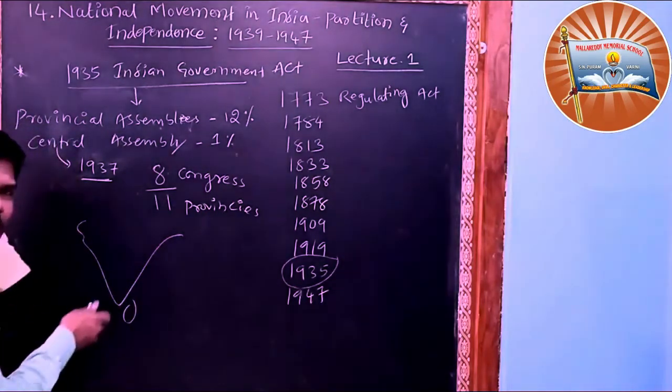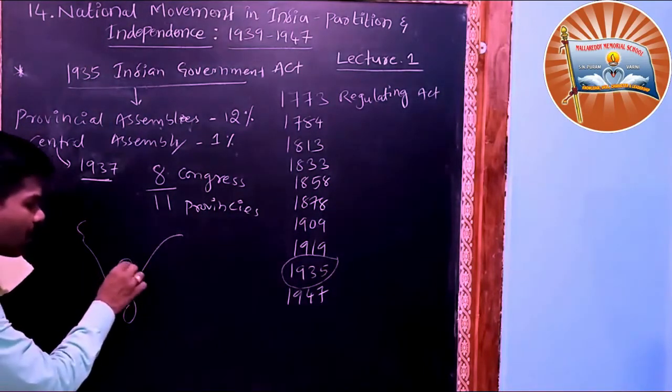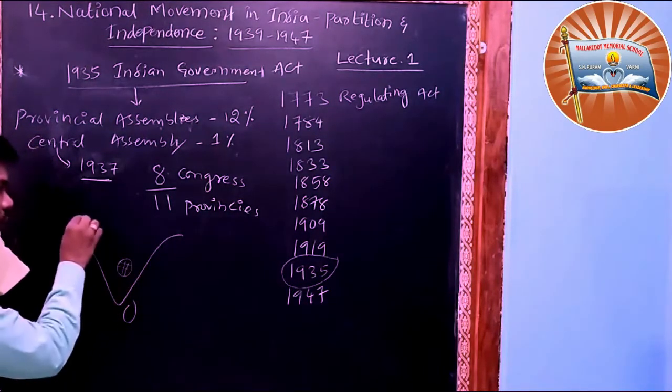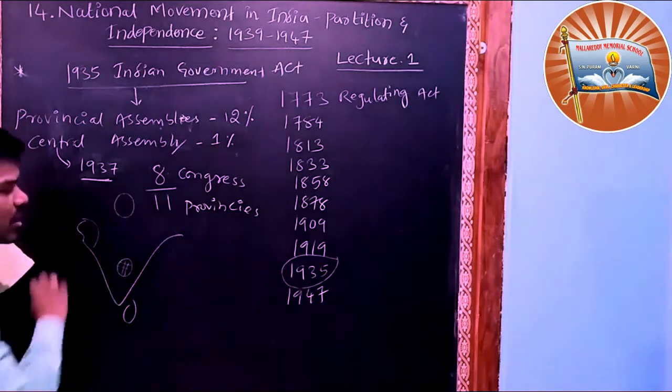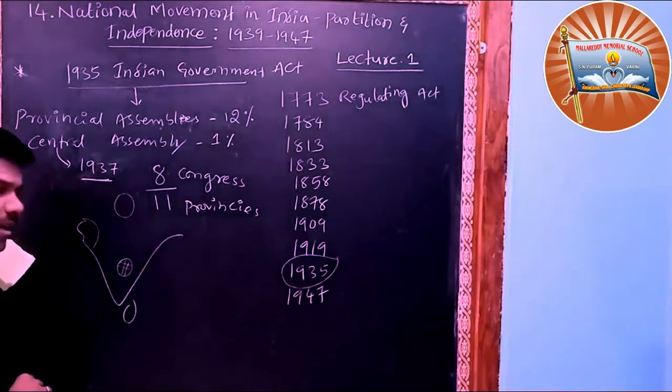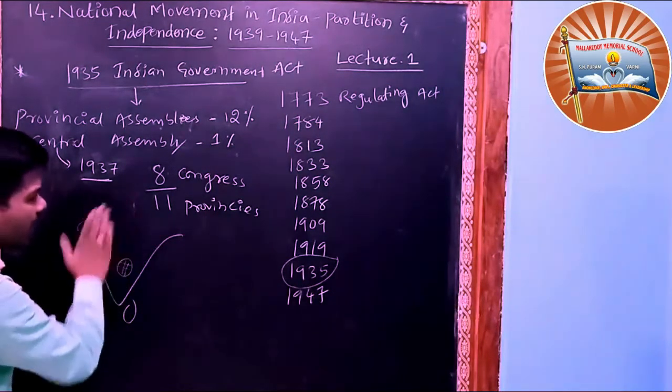Remaining, for example Hyderabad, was not under the control of the British. Hyderabad was under the control of the Nizam. Junagadh was under the control of the Junagadh king, and Jammu Kashmir was under the control of its king. The remaining areas were under the control of Britishers.